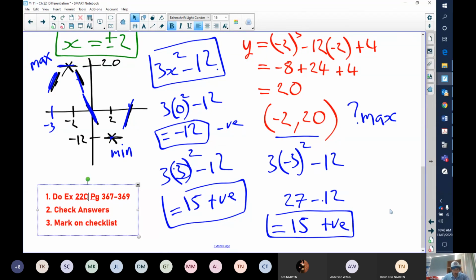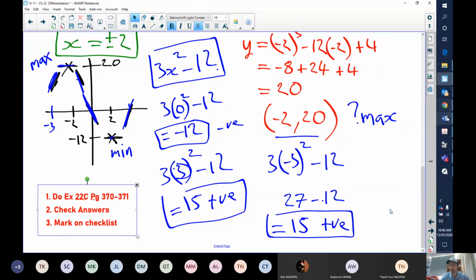That is on page 370 to 371. Question 1. Make sure you check your answers and make sure you mark that on the checklist.